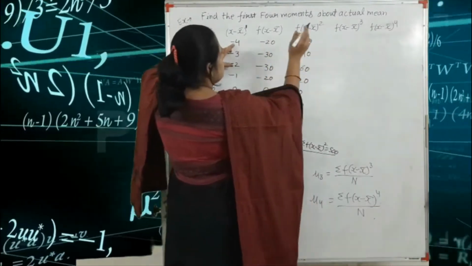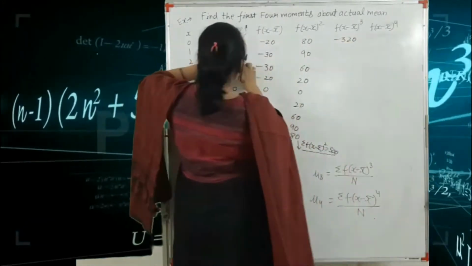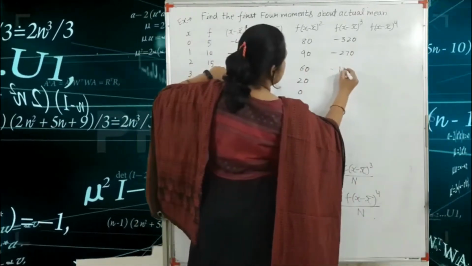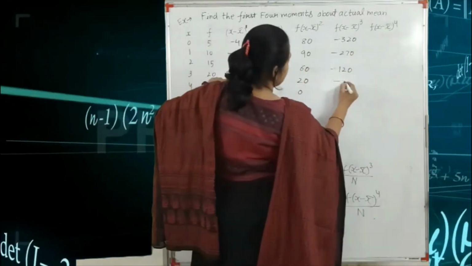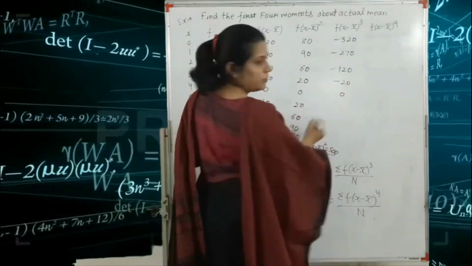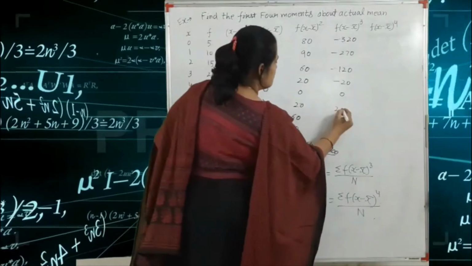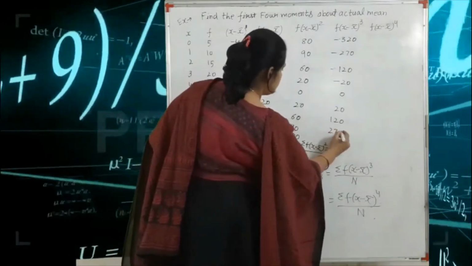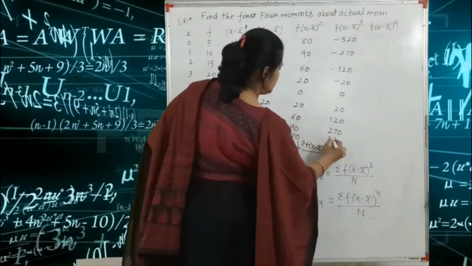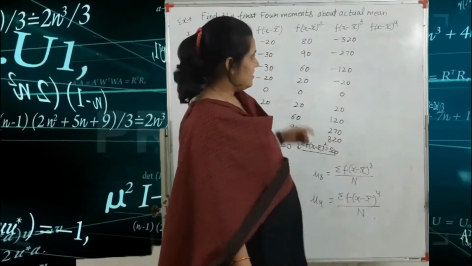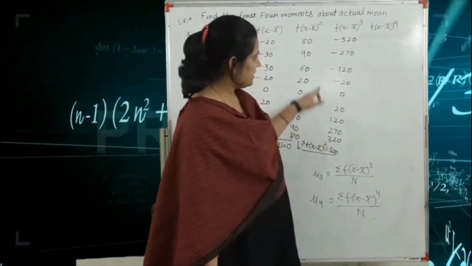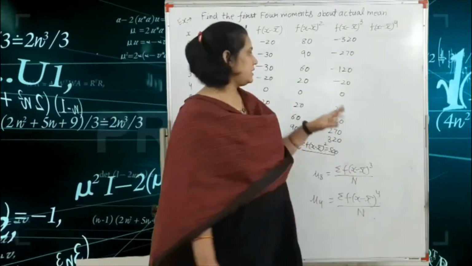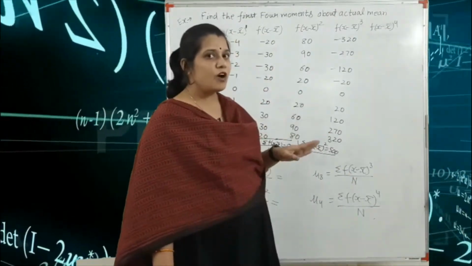So minus 4 into 80, so minus 320, minus 3 into 90, so minus 270, minus 2 into 60, so minus 120, minus 1 into 20, minus 20, 0 into 0, 0. Got it? 1 into 20, 20, 2 into 60, 120, 3 into 90, 270, and 4 into 80, so 320. Okay, so again, see here minus 320, so plus 320, minus 270, plus 270, minus 120, plus 120, and minus 20, plus 20. So the sum of all these values is equal to 0.